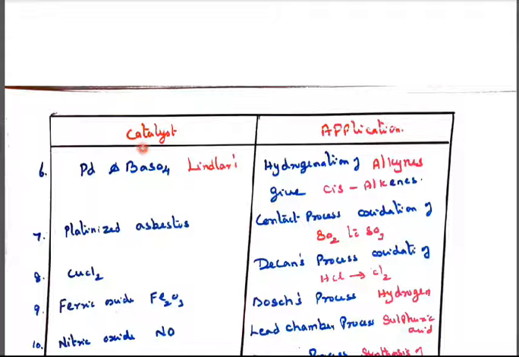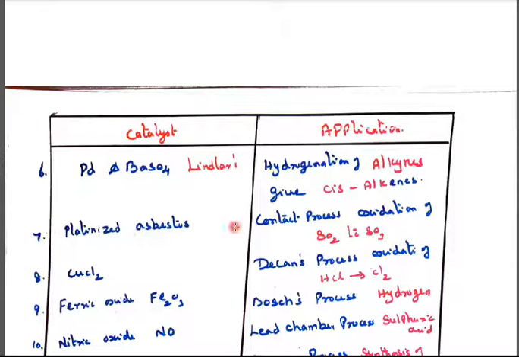Then, one more: the catalyst of palladium and barium sulfate is called Lindlar's catalyst. Lindlar's catalyst is nothing but palladium and barium sulfate. It is used for the hydrogenation of alkynes. Hydrogenation of alkynes will give the cis alkenes. For this it is called Lindlar's catalyst.